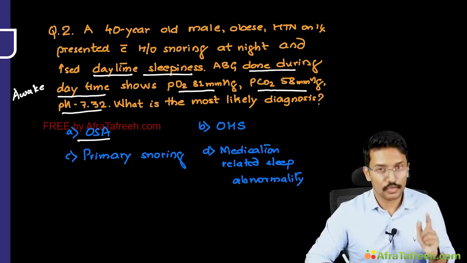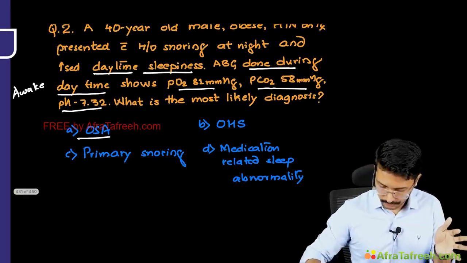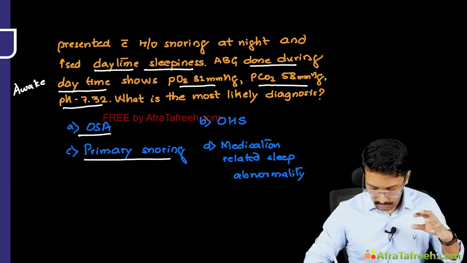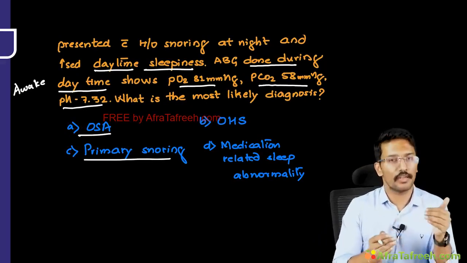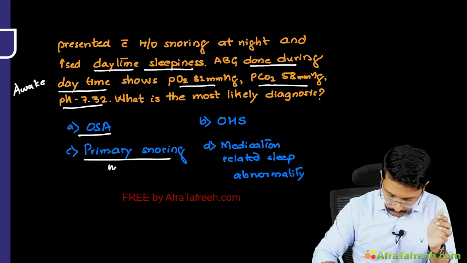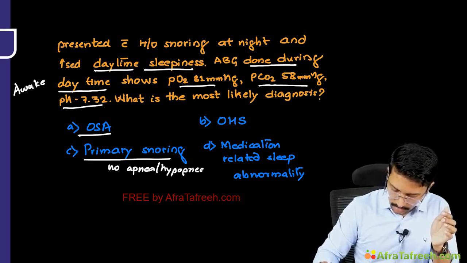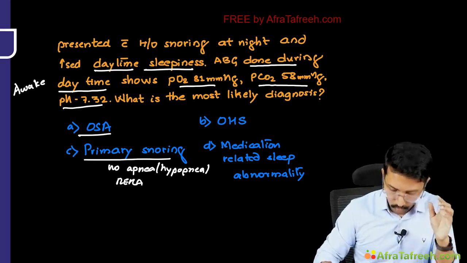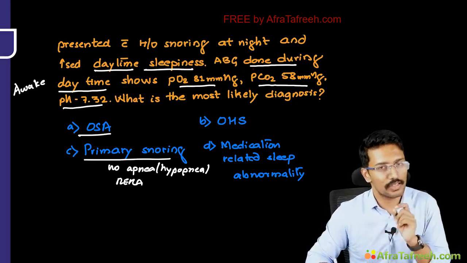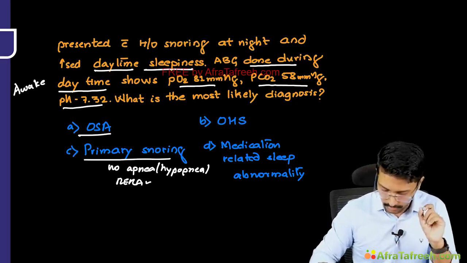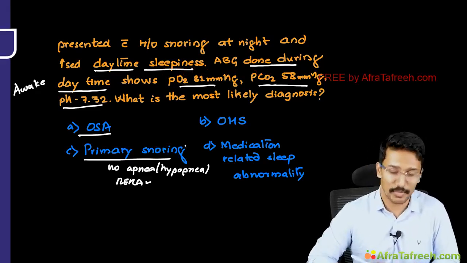In OSA, there is no daytime hypoventilation, so there will be no hypercapnia. Now what is primary snoring? Primary snoring is a condition where there are mild airway obstruction episodes leading to snoring, but there are no apnea, hypopnea or RERA kinds of episodes. So there are no arousals here. The patient snores, maybe he arouses the partner, but awakening doesn't happen for the patient himself. So primary snoring is a benign disorder, at least for the patient.